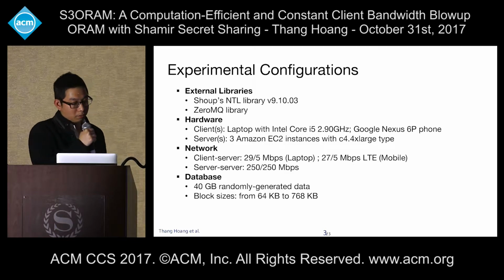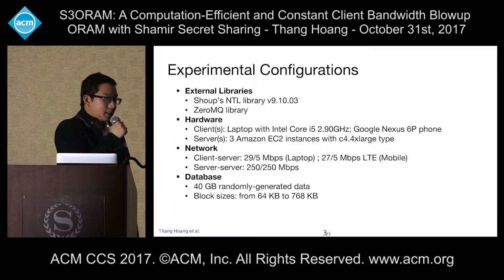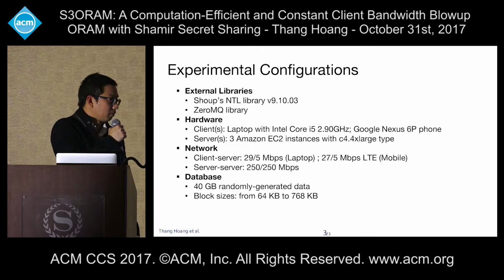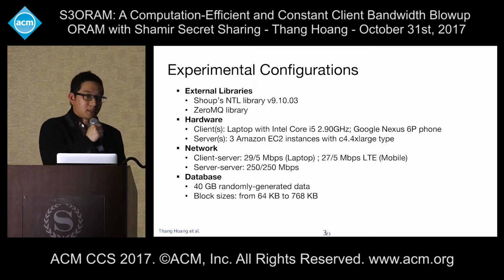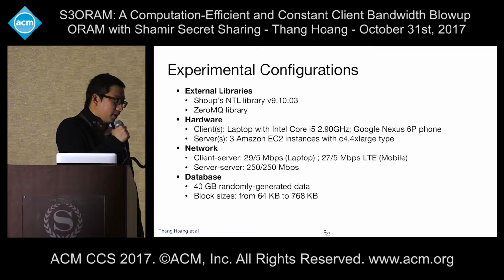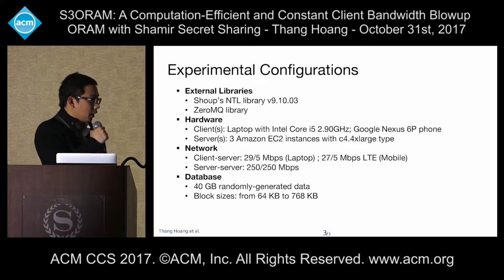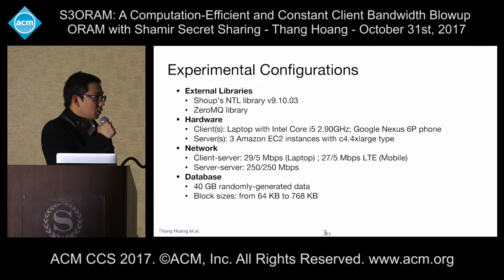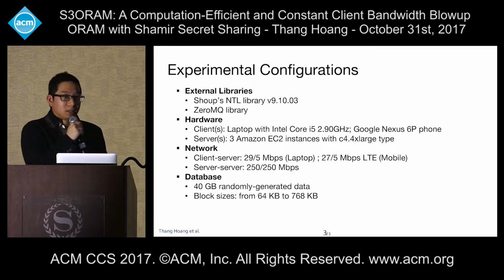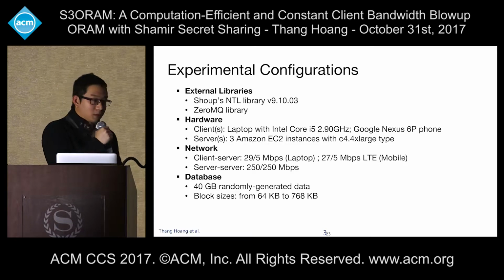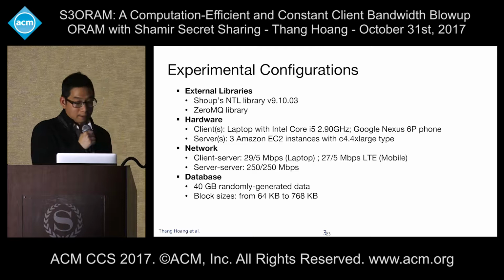And for the network, we set up the network between client and server to be very realistic, which results in 29 megabit per second downloading throughput and 5 megabit per second uploading throughput. For the mobile setting, we use an LTE network, which offers very similar network throughput as in the laptop case. And for the server communication, we set up Amazon EC2 in different regions, one in Oregon and the other in Virginia, and it results in server communication of around 250 megabit per second.